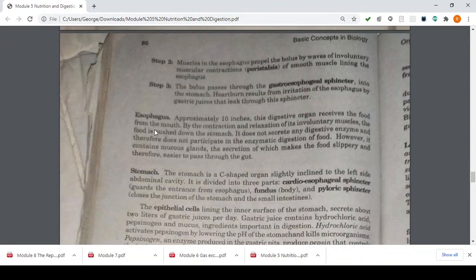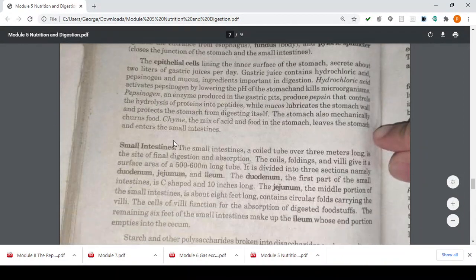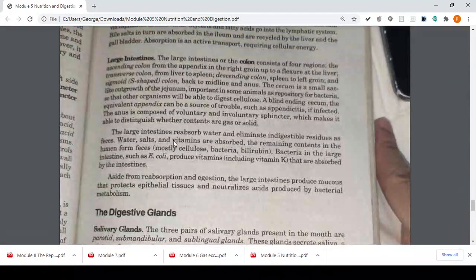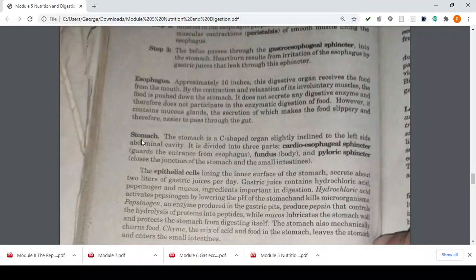You have your esophagus, you have your stomach, your epithelial cell, your small intestines, large intestines. So ano nila purpose, kids? So first, we have your stomach. The stomach is a C-shaped organ slightly inclined to the left side of your abdominal cavity.